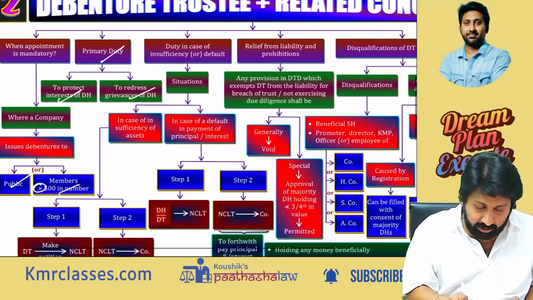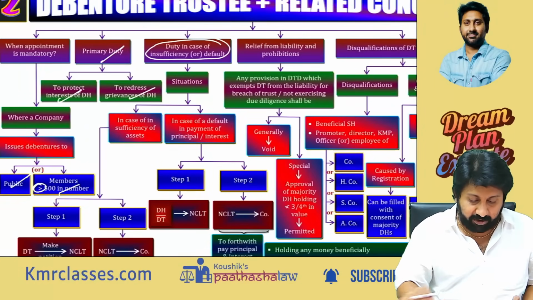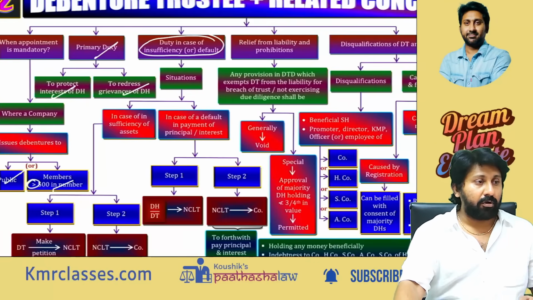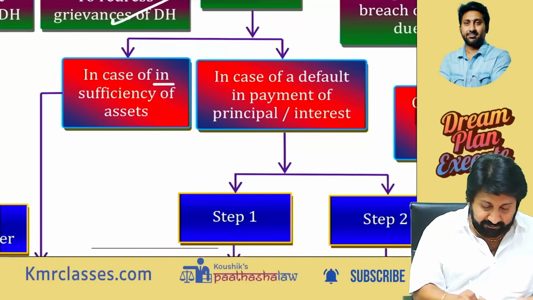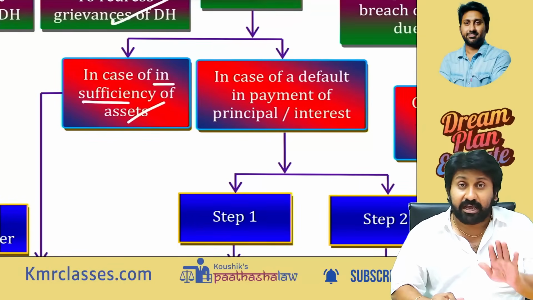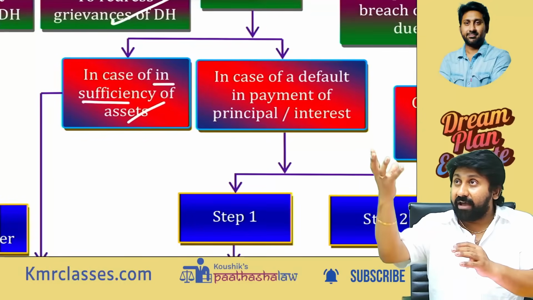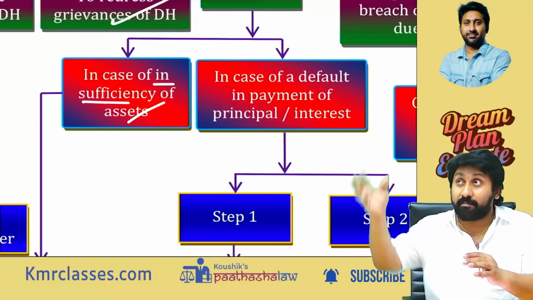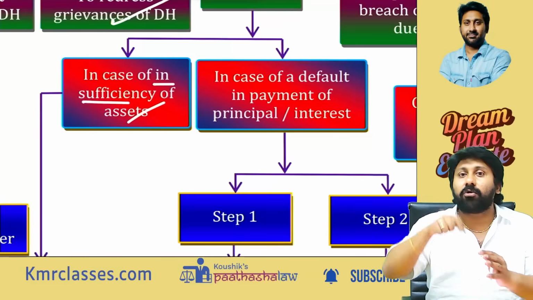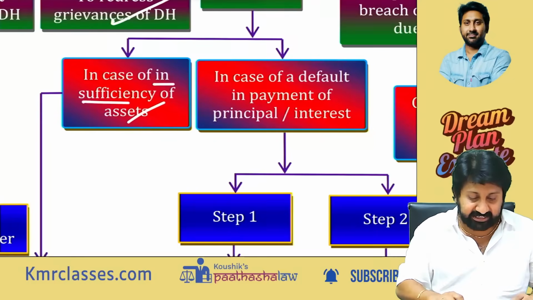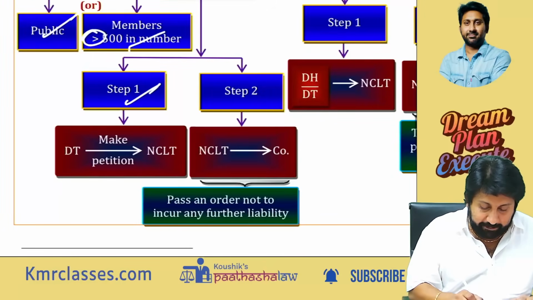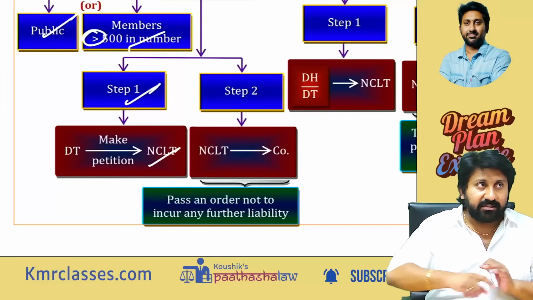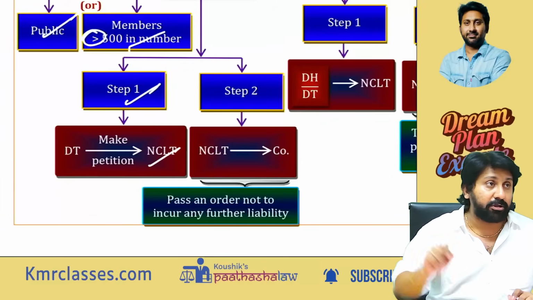Next, duty in case of insufficiency or default. Okay, what is the duty? Two different situations will occur. First case, in case of insufficiency of assets, means default has not occurred, but the value of assets is coming down in the market, which is below the loan amount and the principal amount, as we already discussed. In that case, step 1, the debenture trustee will make a petition to NCLT saying that this company's asset values are falling below the debt value.